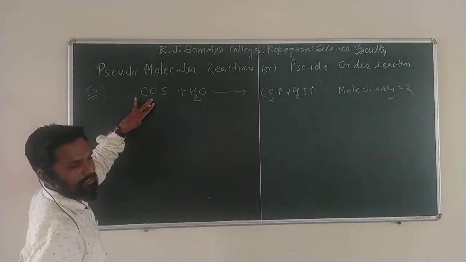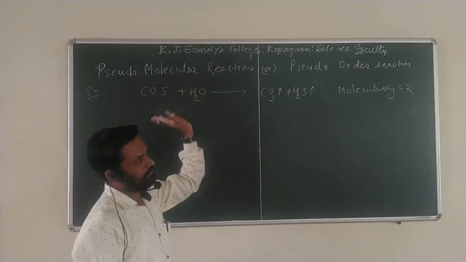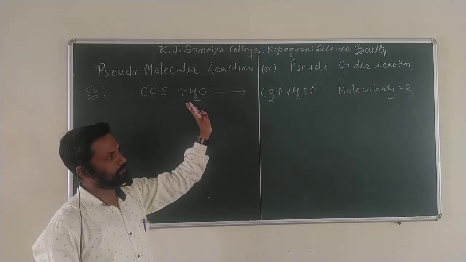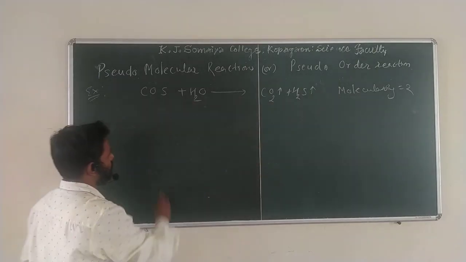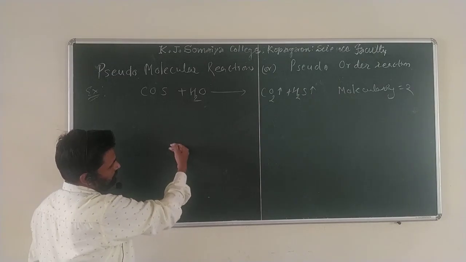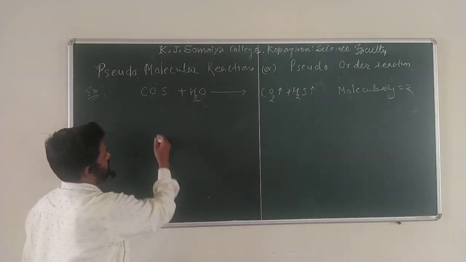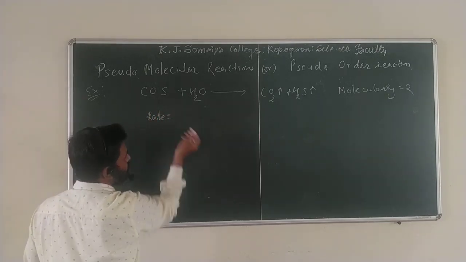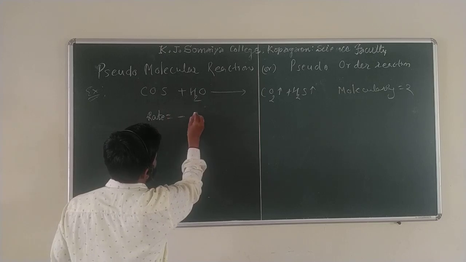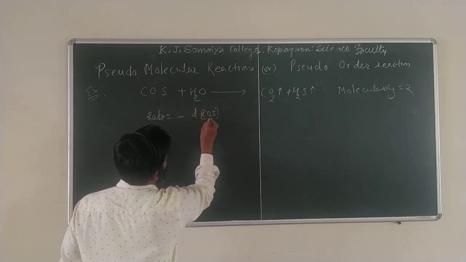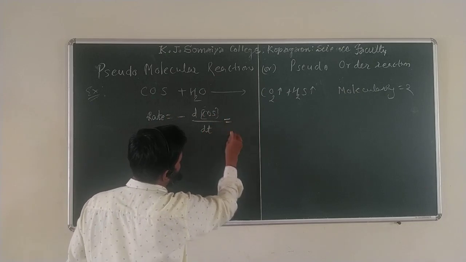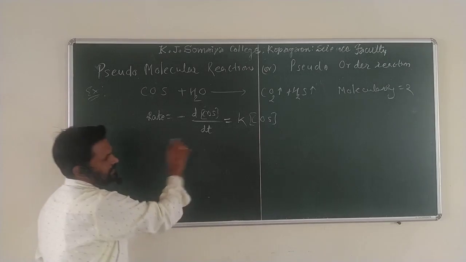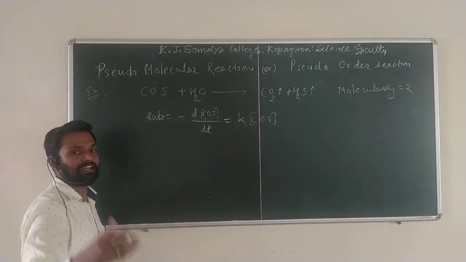I hope you understand. One molecule of COS, carbonyl sulfide, and one molecule of water. When I am writing molecularity, this is a theoretical concept. We can take all the reactive molecules involved in this reaction, so molecularity equal to 2. Now write the order, that means the rate. First we have to find the order, so you must write the rate equation. Rate equal to, again I will write in two forms. Differential form: minus d concentration of COS by dt is equal to K into concentration of COS.